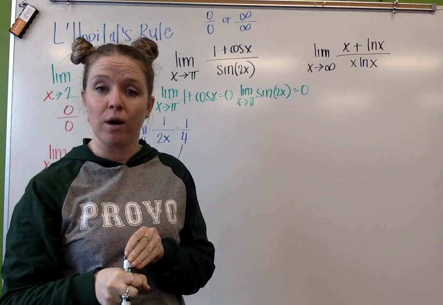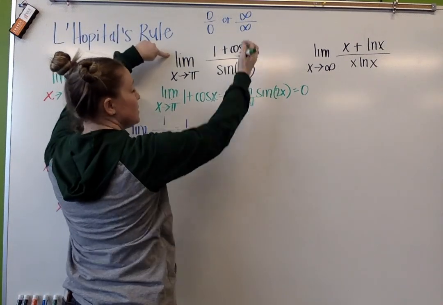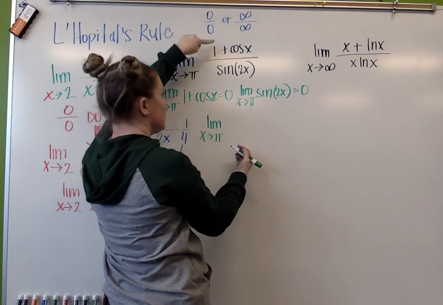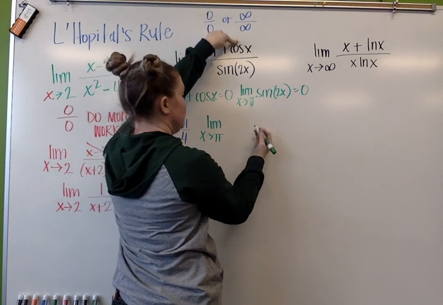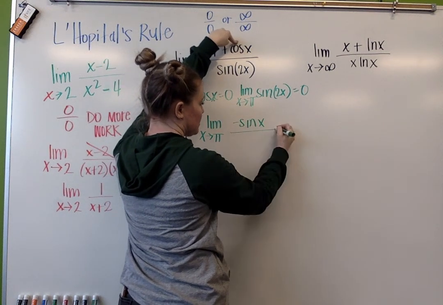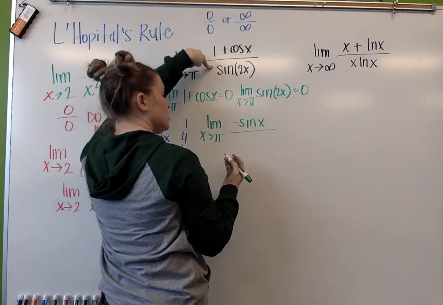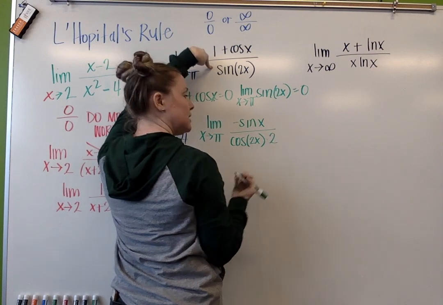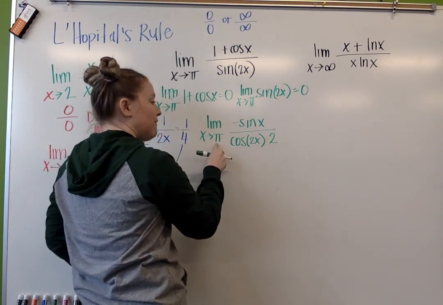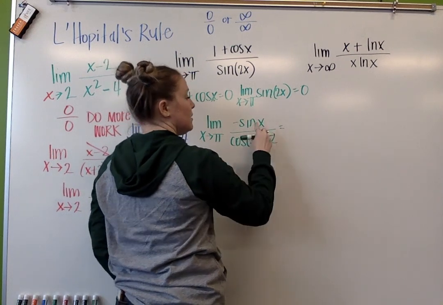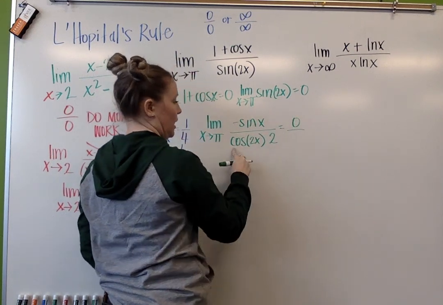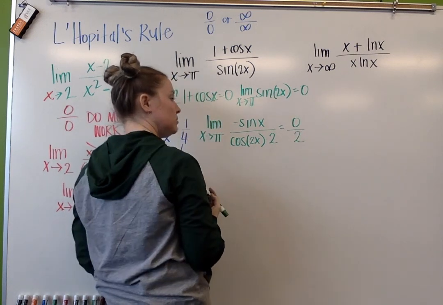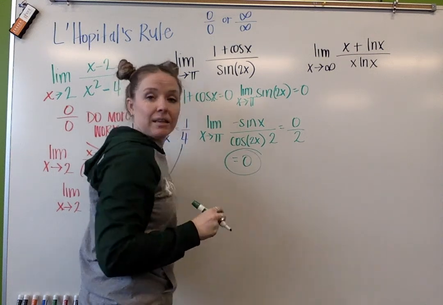That's an indeterminate form. So using L'Hopital's rule, I'm going to take the derivative of the numerator. So the derivative of 1 is 0. The derivative of cosine of x is negative sine of x. In the denominator, the derivative of sine of 2x is cosine 2x times 2. Now I reevaluate by plugging in pi. Sine of pi is 0, and cosine of 2 pi is 1, times 2 is 0 over 2. So my limit is 0.